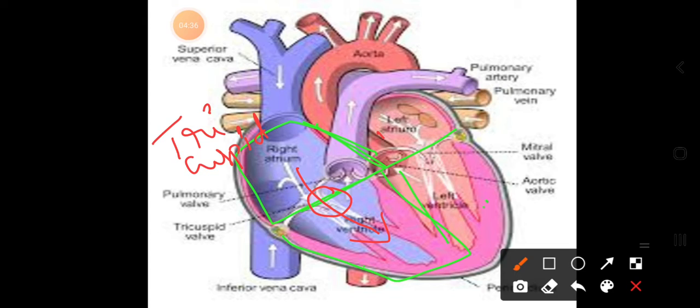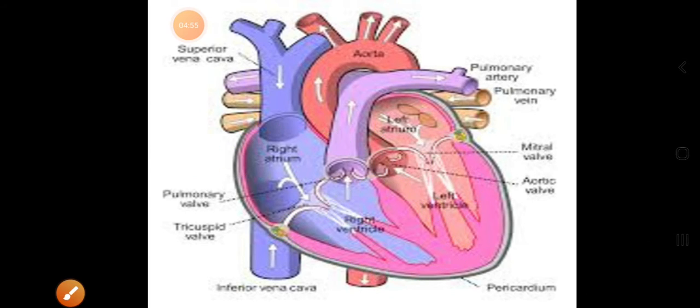The same way, between the left auricle and left ventricle you have a valve called the bicuspid valve, which opens and pumps the blood from the left auricle to the left ventricle.